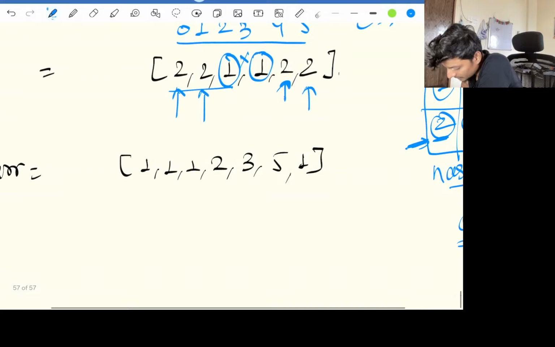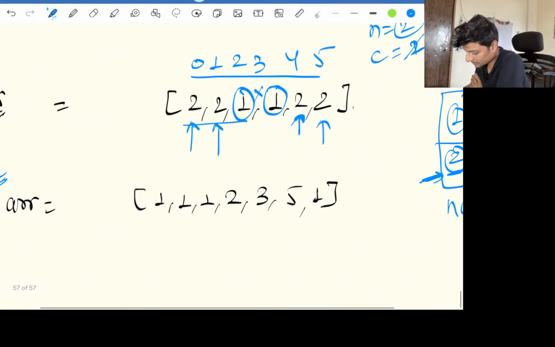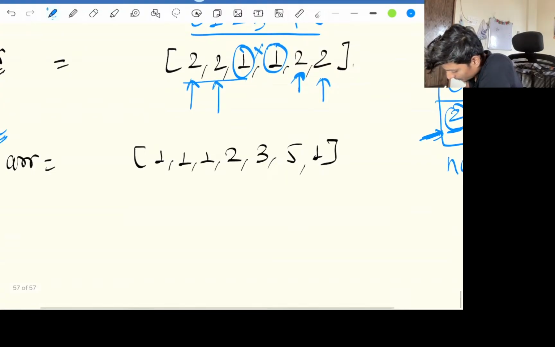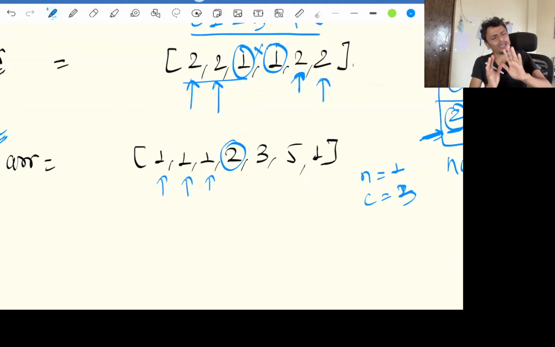But if I jumble this, we'll take different examples, don't worry. Over here our number is 1 and our count is 1 for the first index. At the second index, the count becomes 2. At the third index, the count becomes 3. At the fourth index, it's not 1, and we don't care what it is as long as it is not 1.